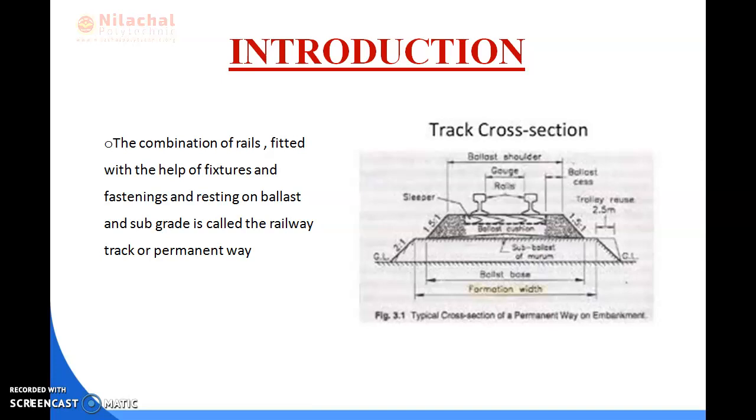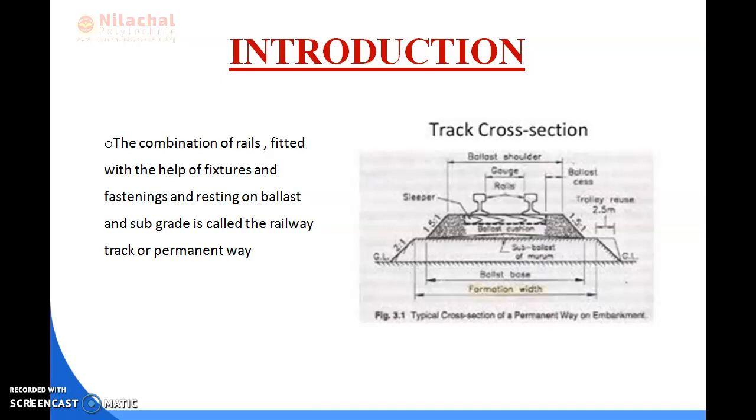How? In a taxi, five people can travel, and within 30 to 40 passengers can travel by bus, and the cost also varies.